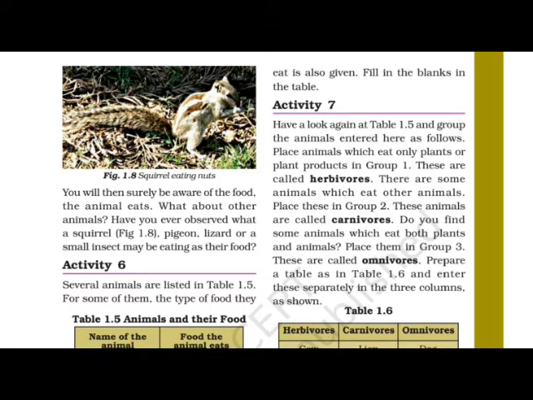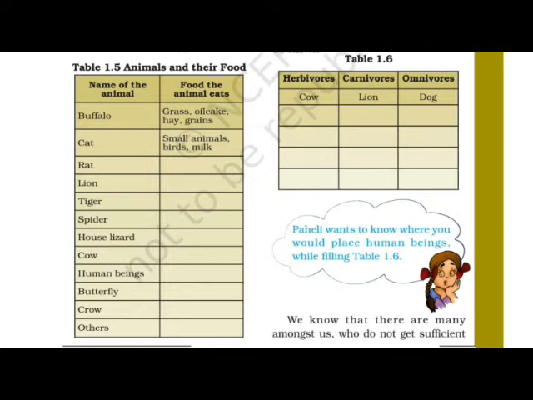Place animals which eat only plants or plant products in group 1. See here one table they have shown, that is table 1.6. In this table they have given 3 categories: herbivorous, carnivorous and omnivorous. You have to put the animals according to what they eat. Okay, I will explain now.